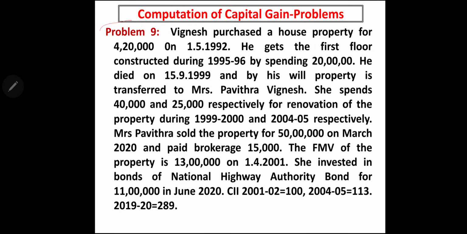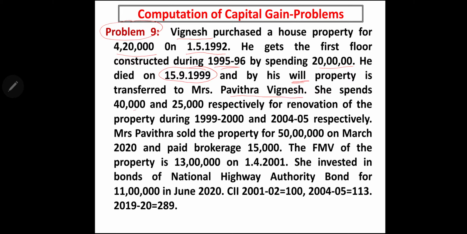Now move on to the next problem, problem number 9. We'll read the problem completely. Vignesh purchased a house property for 4,20,000 on 1/5/1992. He gets the first floor constructed during 95-96 by spending 20 lakh. He died on 15/9/99. So previous year calculation will not apply for him since he wasn't existing during the previous year. And by his will, property is transferred to Mrs. Pavitra Vignesh. The property is given to his wife by will.